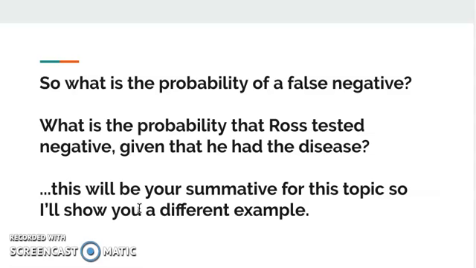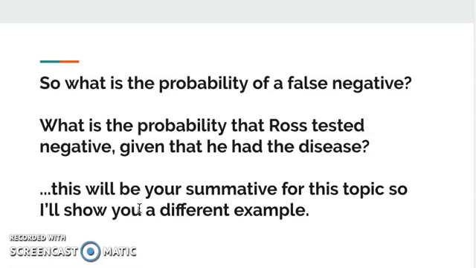So what is the probability of a false negative? What is the probability that Ross tested negative given that he had the disease? And actually, the way that we're going to frame it later is, what is the probability that he actually had the disease given that he received this negative test? Because that's what we don't know. We don't know if he has the disease or not. All we know is that he tested negative. So we'll frame it in the opposite direction.